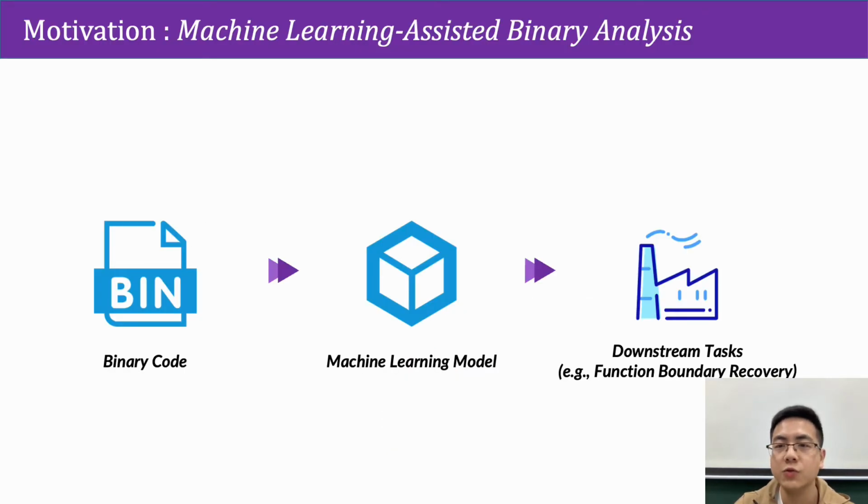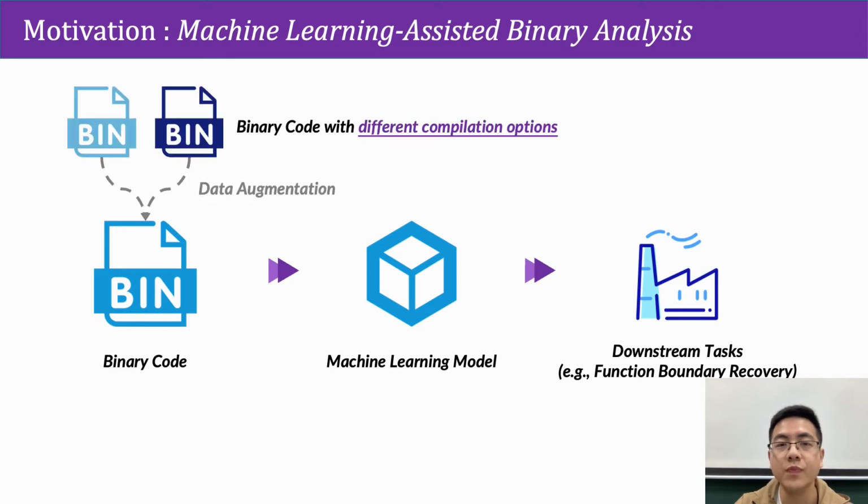Nowadays, many research works successfully apply machine learning methods to help improve the effectiveness of some security tasks, such as leveraging deep learning networks to infer the function boundary of stripped binaries, measuring the similarity of different binaries via novel embedding methods, even translating binary code to source code and vice versa, inspired by machine translation methods.